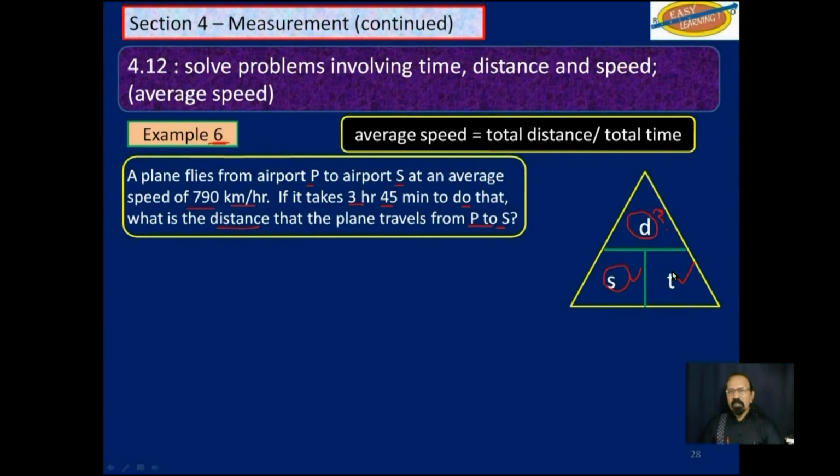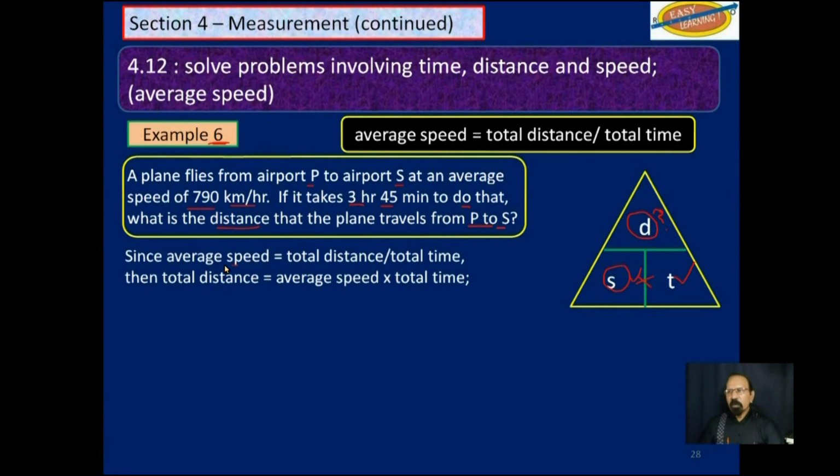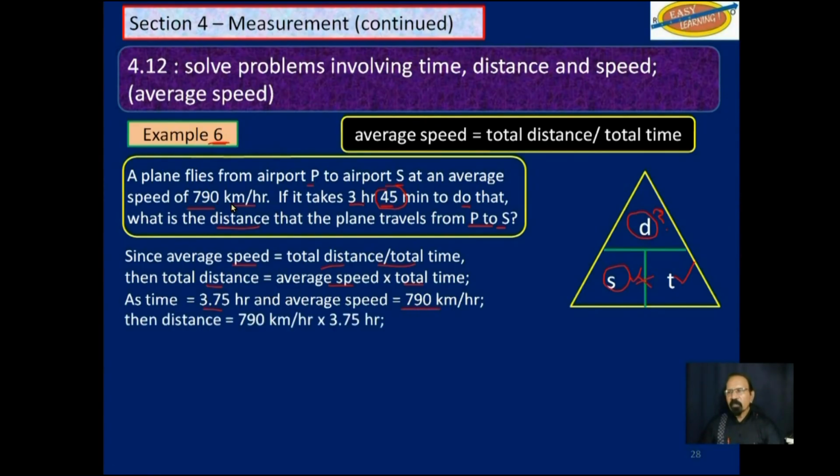So obviously distance will be equal to speed multiplied by time. So speed is distance divided by time. Distance will be speed multiplied by time. So the time is 3.75 hours. That is, this 45 minutes here is 3/4 hour. And the average speed is 790 kilometers per hour.